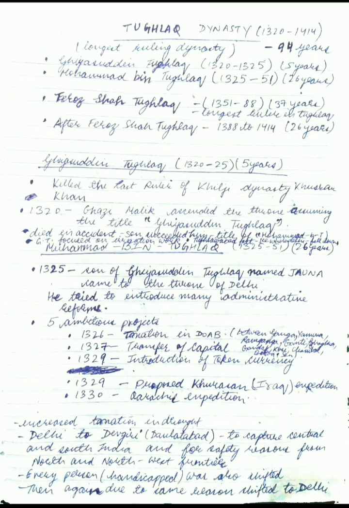The fourth one was the proposed Khurasan Iraq expedition in 1329. He gathered a huge army to attack Iraq, which he trained for 1 year and sent 1 year earlier. But one king who was to support him died, so the troops returned back.